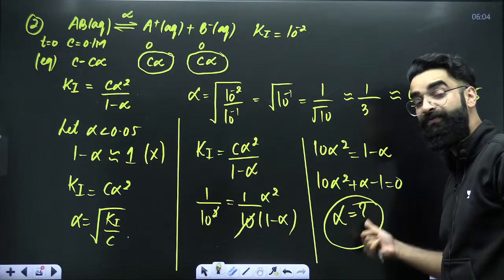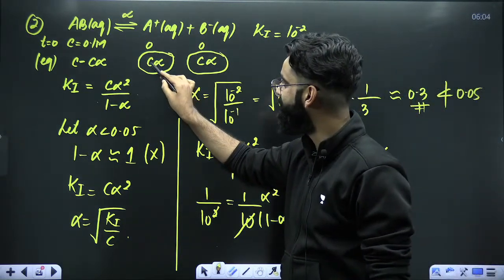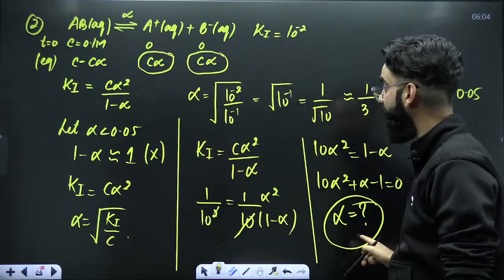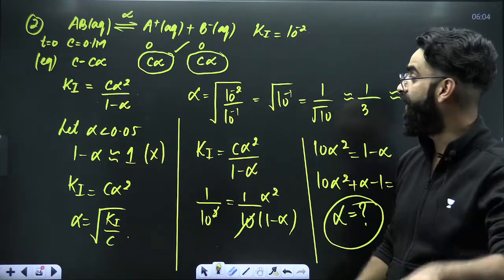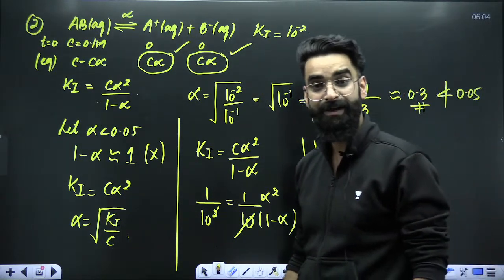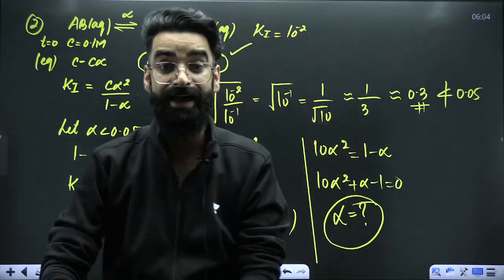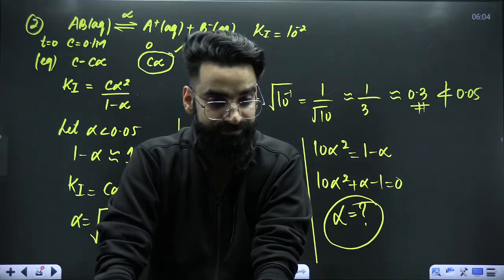And the value of alpha which you'll be getting from here, just put it here. The C value you know, alpha you'll be calculating. So C alpha will give you the concentration of A positive at equilibrium. Similarly, C alpha will give you the concentration of B negative at equilibrium, right? I hope you understood both the scenarios: when to neglect alpha and when not to neglect alpha.